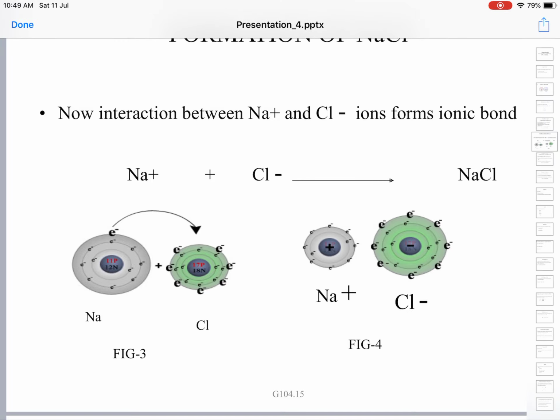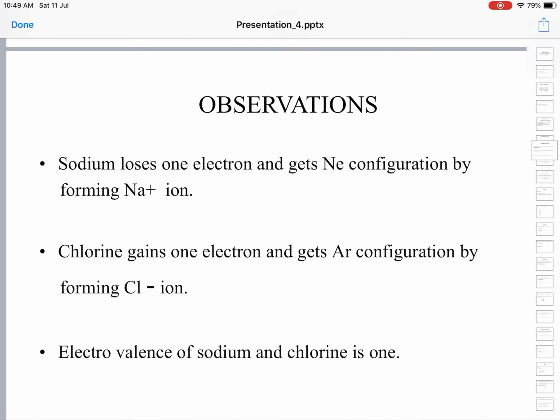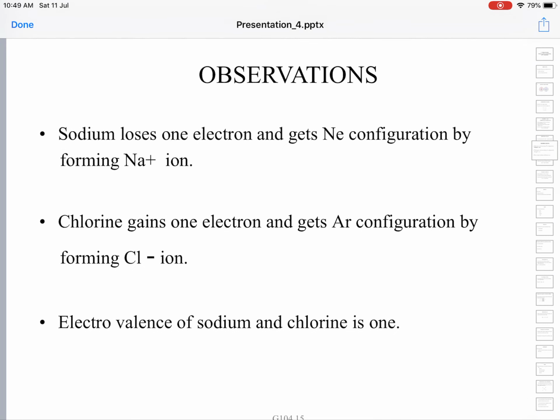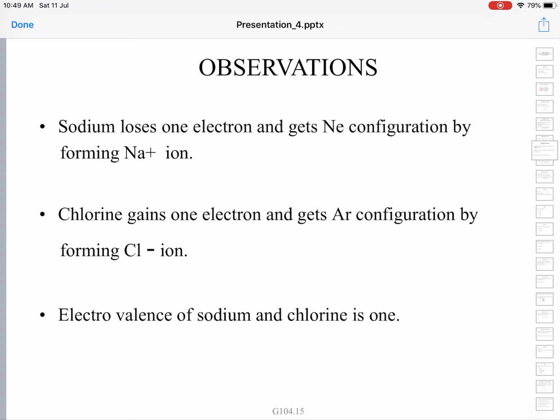Next, observations. Whatever we have discussed, I have given as notes. Sodium loses an electron and gets the neon configuration, 2s2 2p6, by forming Na plus ion.